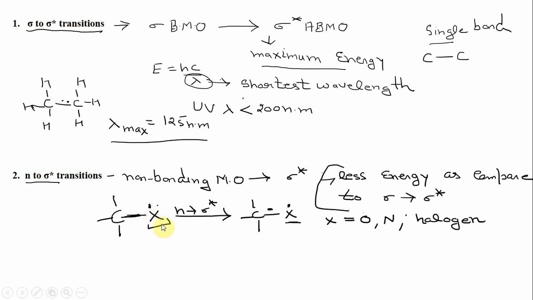If the electronegativity of this heteroatom is less, these lone pair of electrons will be loosely held by this heteroatom, and they can be easily transferred to the sigma star anti-bonding molecular orbital. So lesser electronegativity means lesser energy is required for the N to sigma star transition, and the transition will take place at a longer wavelength.